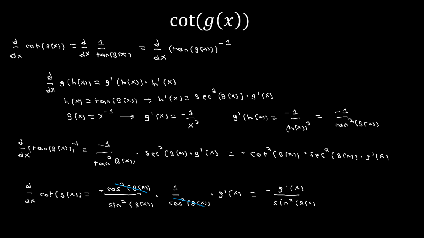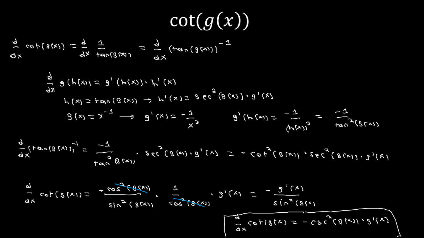However, we know that 1 divided by sine is cosecant, so 1 divided by sine squared is cosecant squared. So from that, we do one more simplification to get our final rule, and that says that d dx of cotangent of g of x is going to be equal to negative cosecant squared g of x times g prime of x. And this on the bottom will be our final rule.